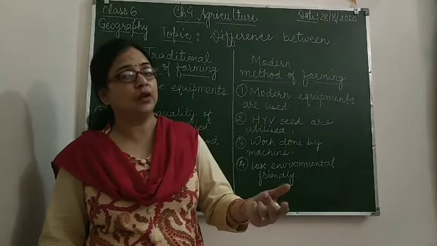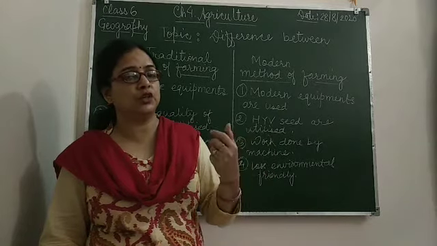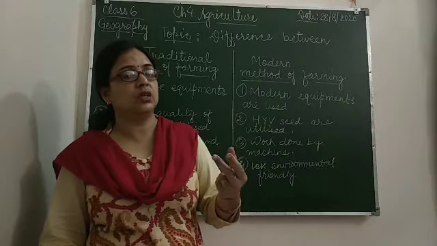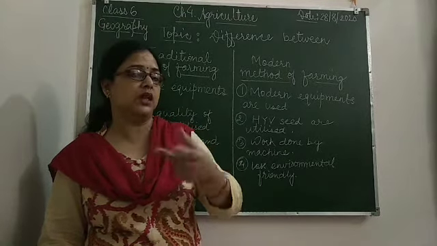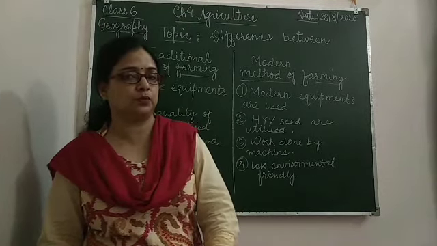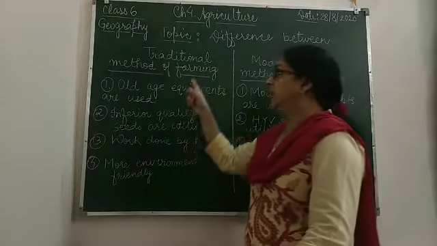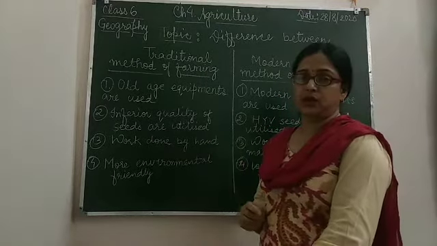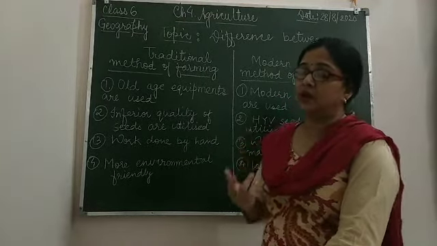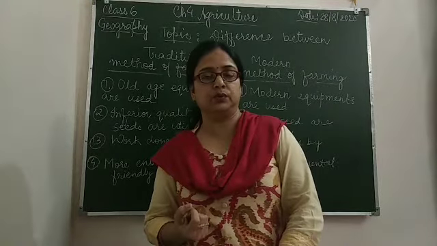And then for the later stages of cultivation, harvesters and threshers are used in different processes of cultivation. Next, in the traditional method, inferior quality seeds are utilized, and as a manure, cow dung is used.